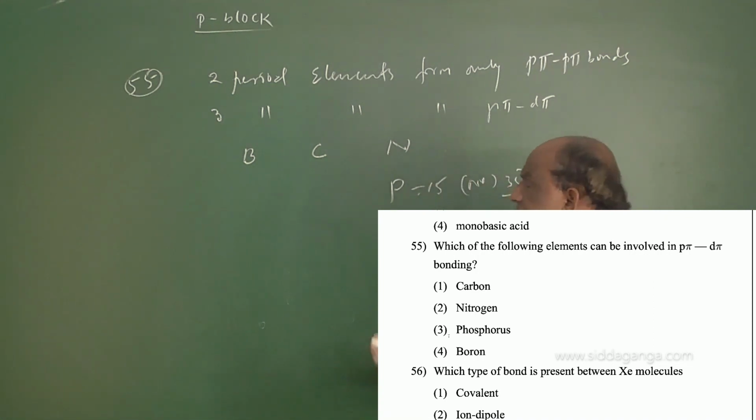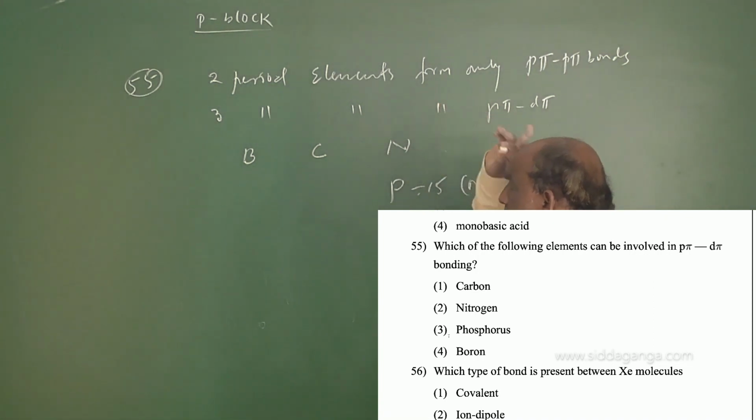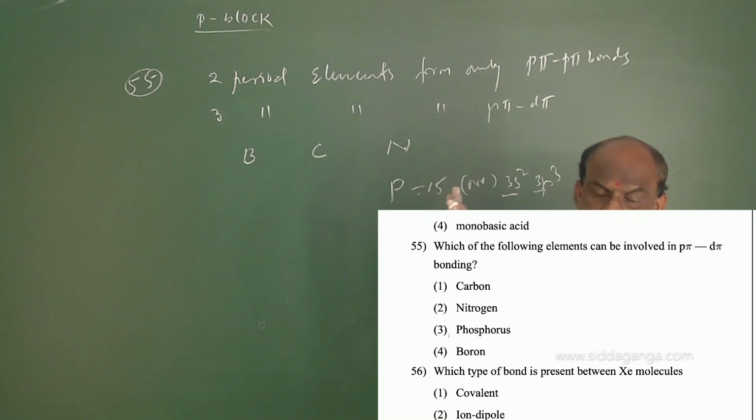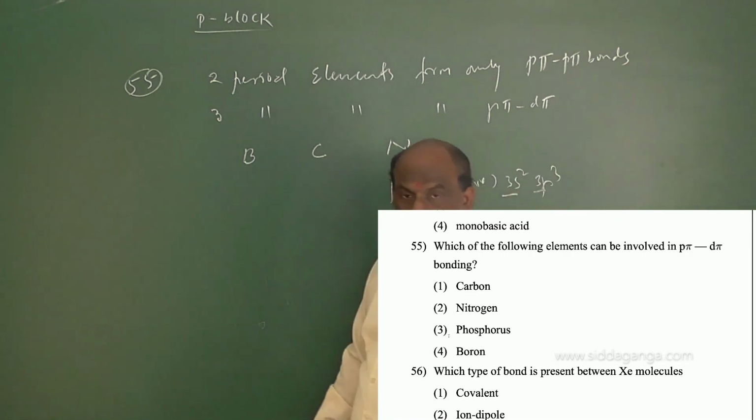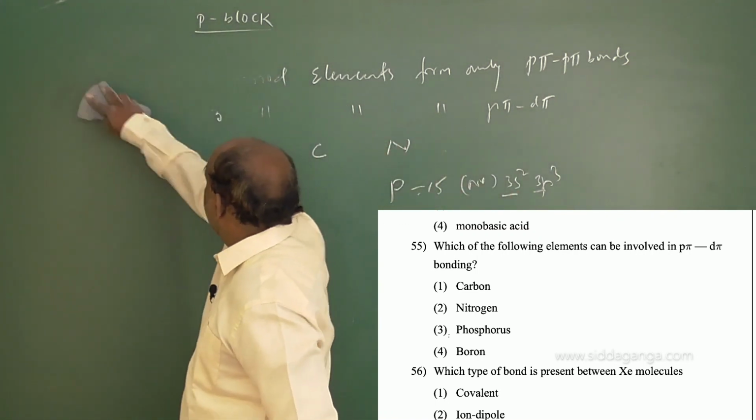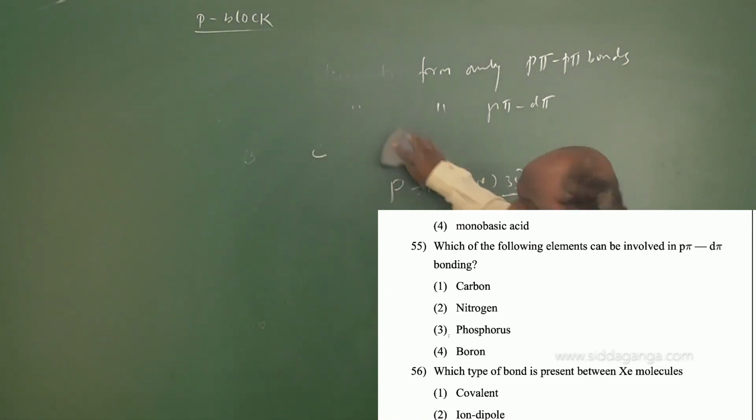So keep this point in your mind: third period elements form p pi d pi bonds. So option number 3 is the right answer for question number 55. And next one, question number 57.